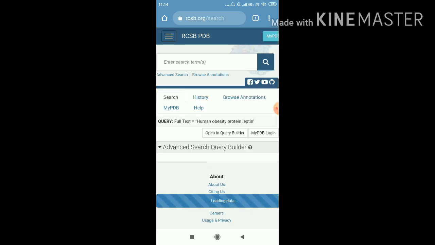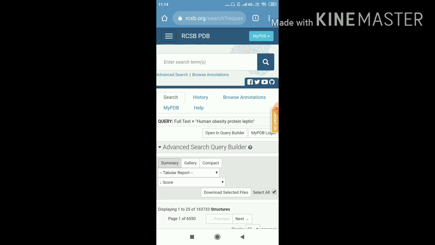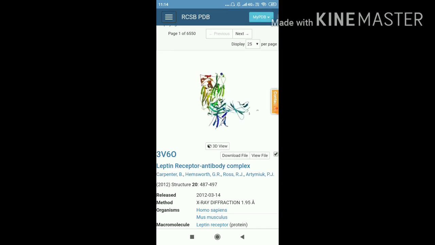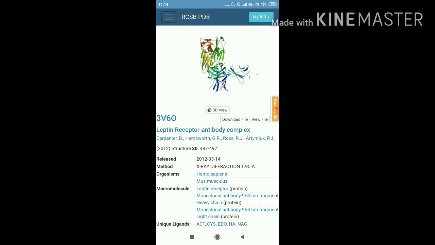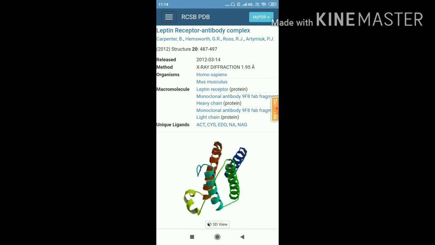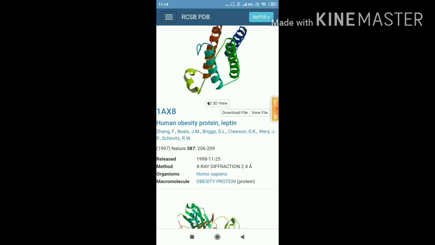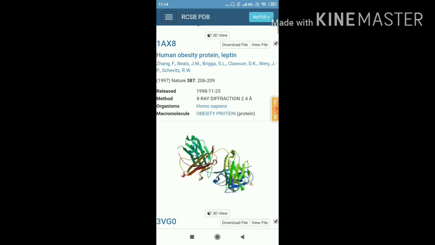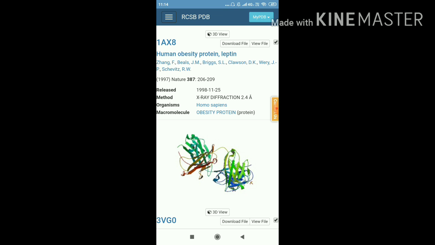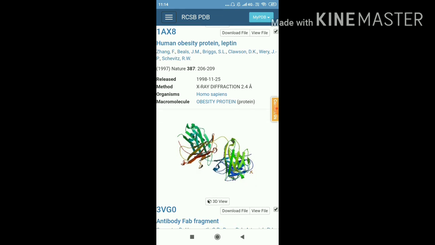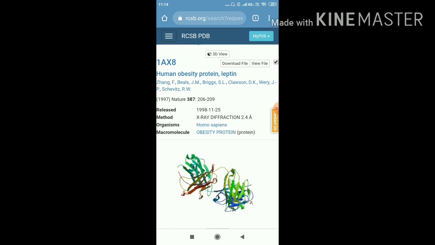Now the website is searching the keywords. Here are the results. The first result is this, and the second result is what we are searching for: human obesity protein leptin. Above this title you see a four-character code, one digit, two letters, and a numeral: 1AX8.